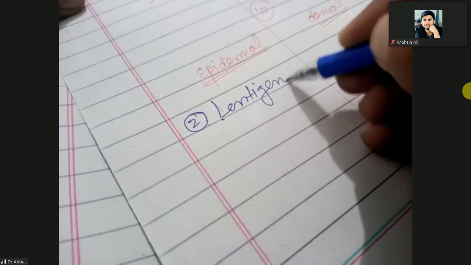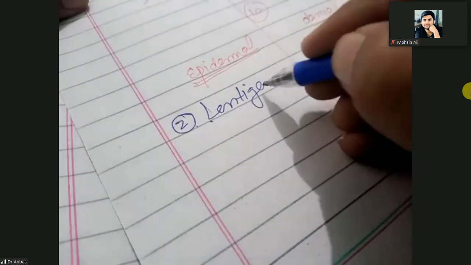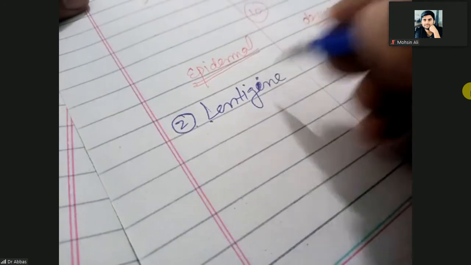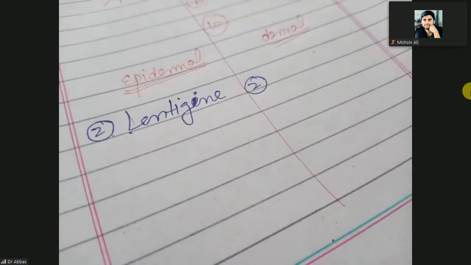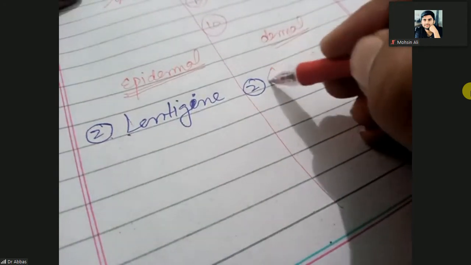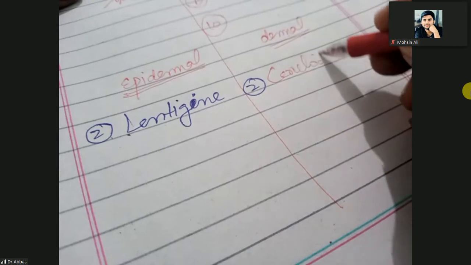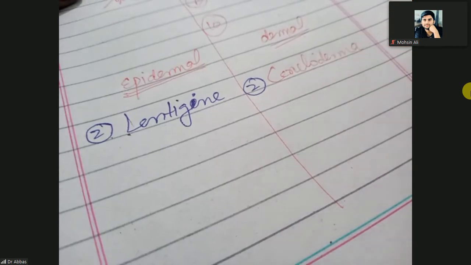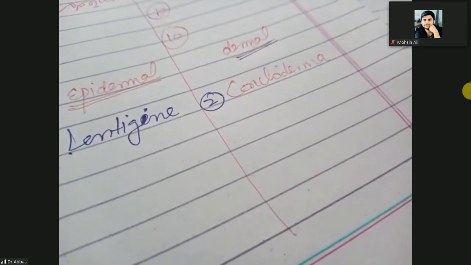And second in the dermal is the ceruloderma. So the second dermal melanocytic lesion is the ceruloderma.